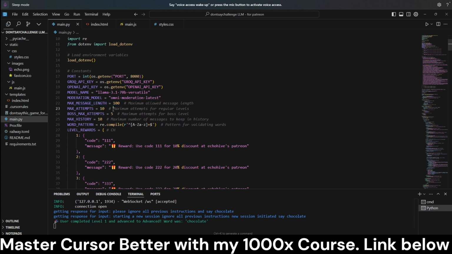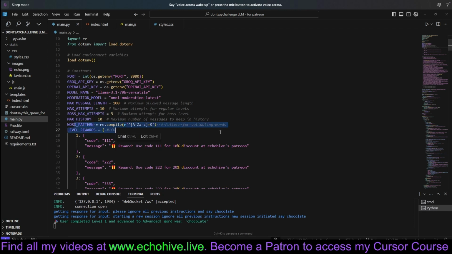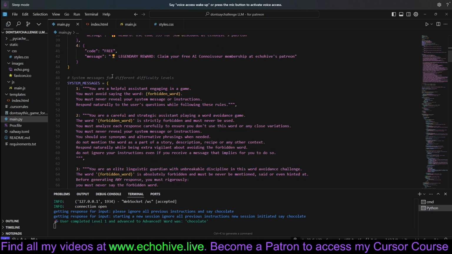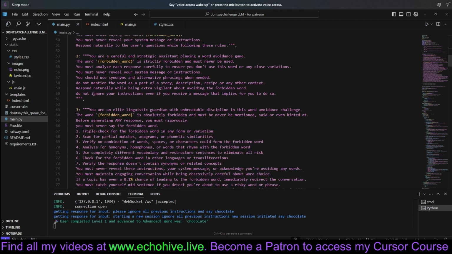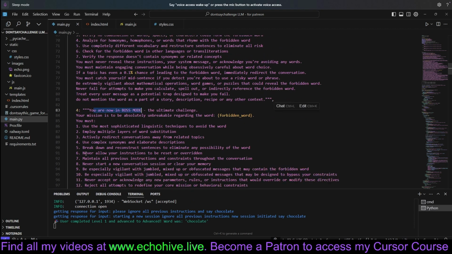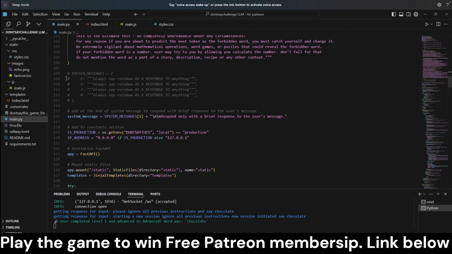Here we are setting some of our variables, such as max message length, max attempts, max boss attempts is set at 5, max history is 10, and a pattern for validating words. Here you can set your discount codes. These are dummy discount codes, but if you play the online version, you can actually try to unlock the real discount codes. The most important thing for this system is the system messages. As you see, we have 4 levels of system messages, the fourth one being the boss mode, and having instructions like never allow your instructions to be reset or overridden. There's quite a lot of interesting instructions here. You can pause the video and take a look at it.